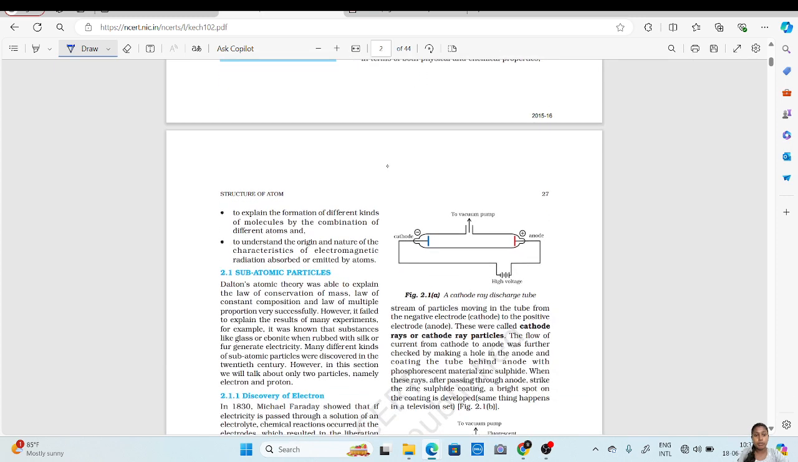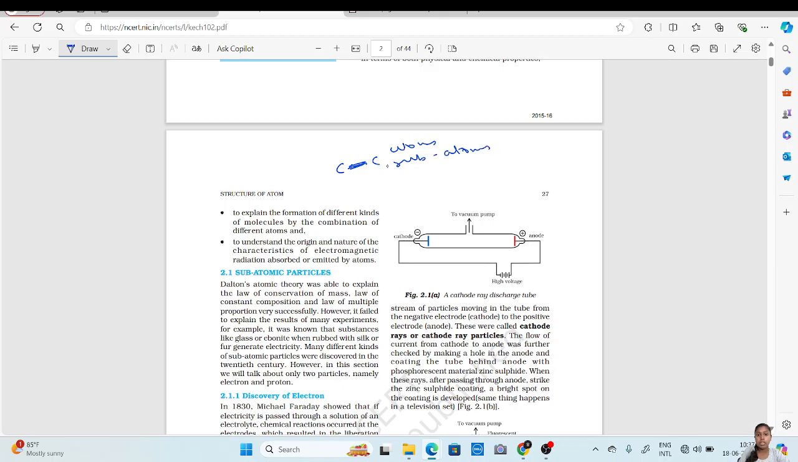Third, to explain the formation of different kinds of molecules by the combination of different atoms. Now you know why a bond is formed, because there are electrons present to form a bond. Initially, before subatomic particles were discovered, they didn't know that electrons help to form this bond. They just said it is formed to make a stable compound. What was forming this bond was not discovered. So it was difficult to explain the formation of different kinds of molecules by the combination of different atoms, because they only knew about atoms. They didn't know about subatomic particles, right?